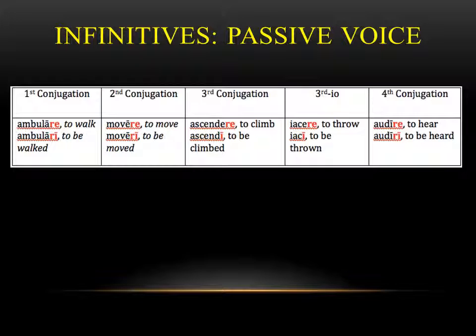So these rules, if you lock them down and just keep them in the back of your mind, you should be able to pretty easily flip between active and passive voice when you're dealing with infinitives. And pay attention to the translations too. For instance, in the third conjugation, ascendere, to climb, in the passive it would be to be climbed. That's how we translate the passive infinitive.